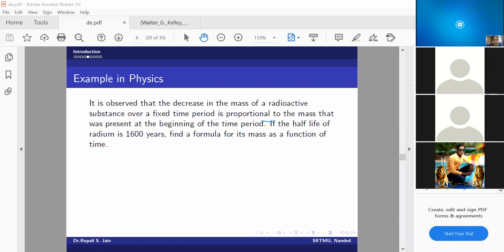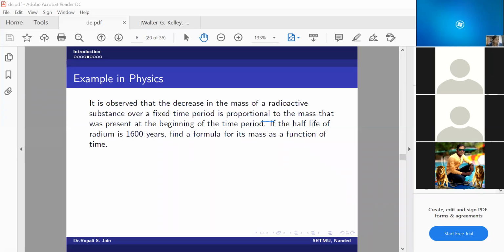If the half-life of radium is 1600 years, we need to find a formula for its mass as a function of time. Everybody read this question properly and try to understand what we want to find. Everybody can see this example now? Yes, ma'am.